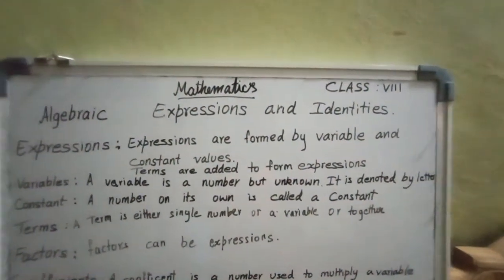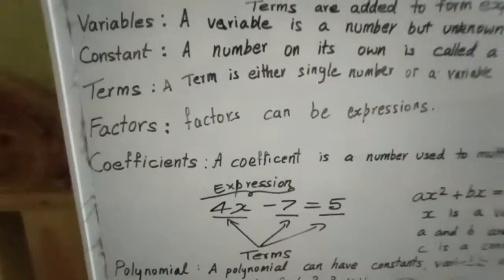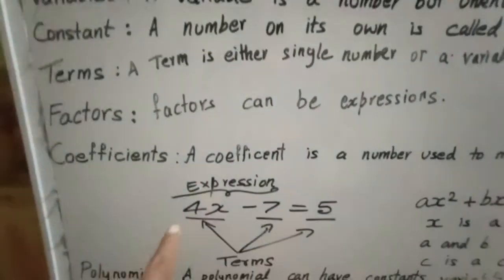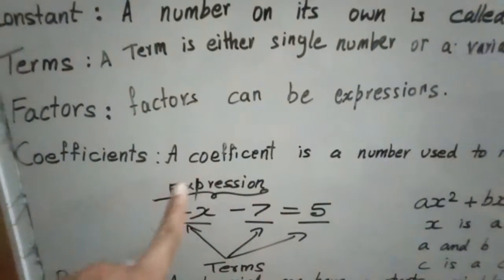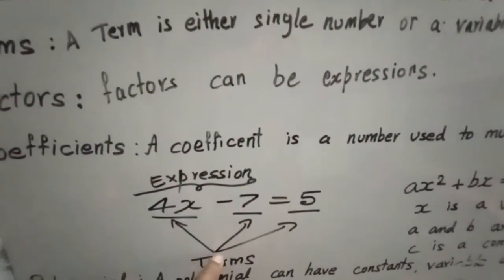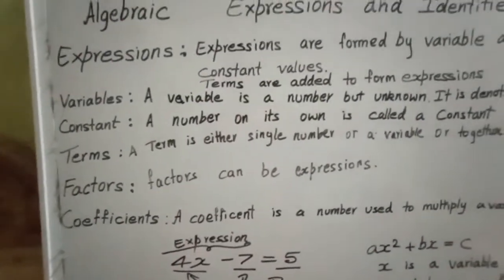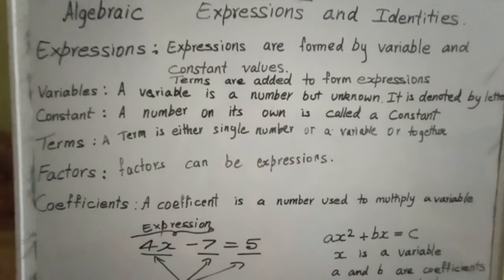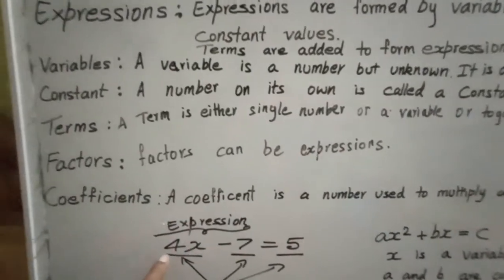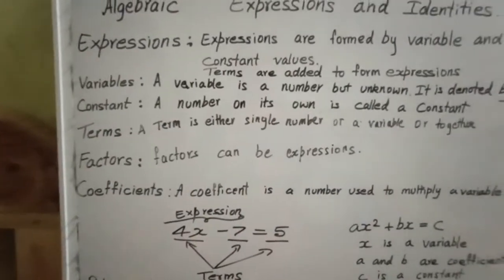So let us see now with the help of one equation. Here there is one equation. This 4x minus 7 is one expression. 4x is one term, 7 is one term, 5 is one term. As I told you, a term is either a single number or a variable. These are the constants. 7 and 5 are the constants.